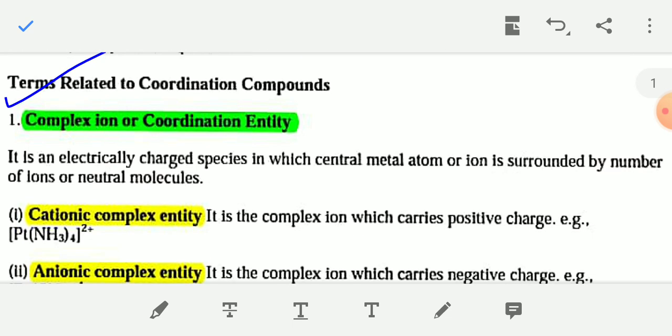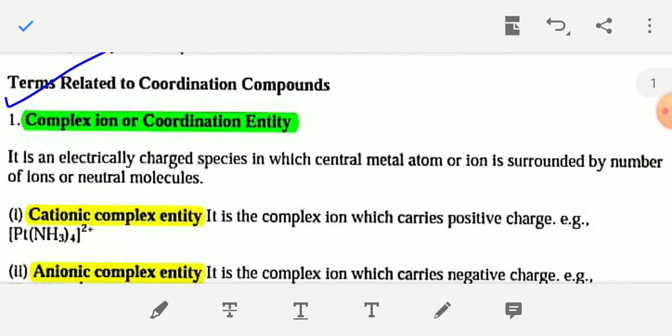It is generally electrically charged, either positively or negatively. A coordination entity or complex ion is always an electrically charged species. But there are some coordination compounds which are neutral, like Fe(CO)5, iron pentacarbonyl, and Ni(CO)4, nickel tetracarbonyl.